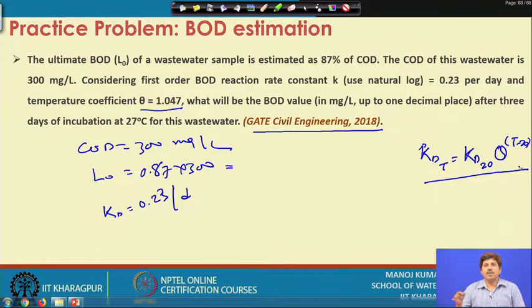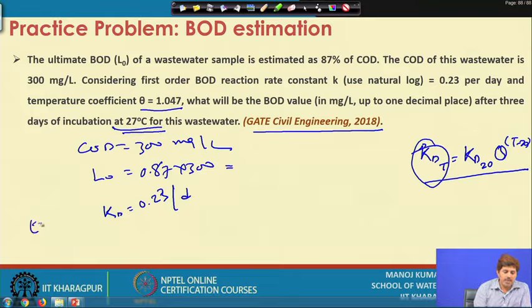That way we can determine the Kd value at the given temperature. Here the temperature coefficient is given, and it asks what the BOD value in milligram per liter will be after 3 days of incubation at 27 degrees Celsius for this wastewater. So, the time period is 3 days and the incubation temperature is 27 degrees Celsius.